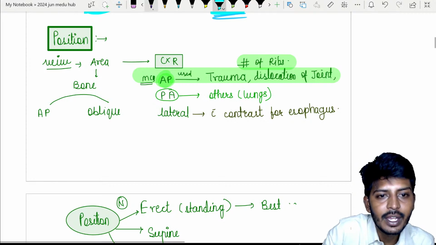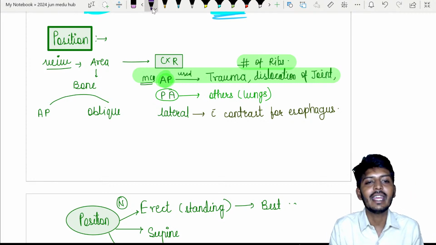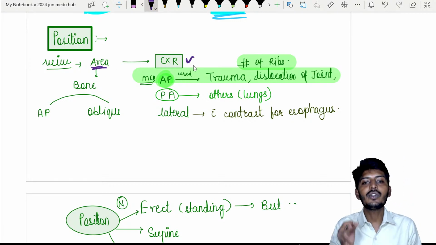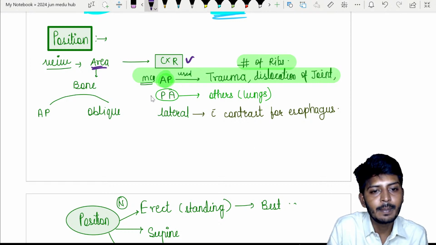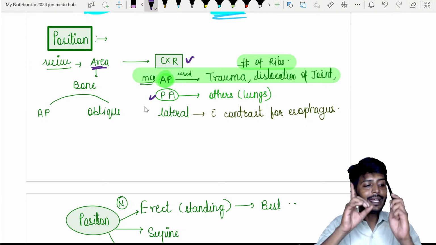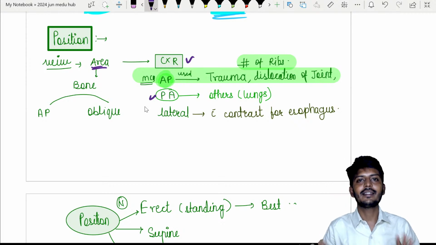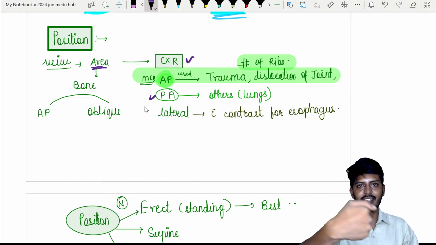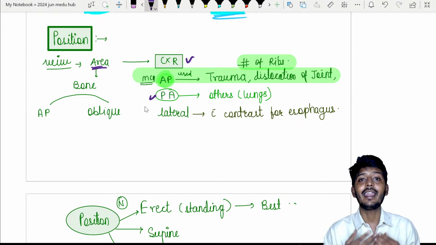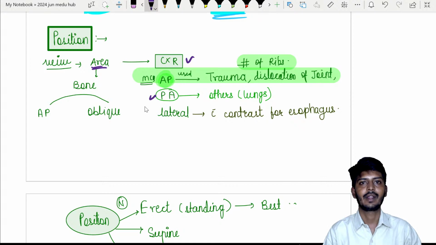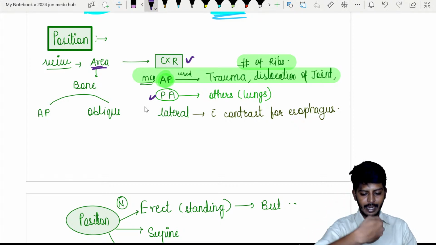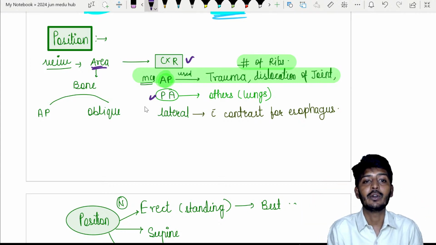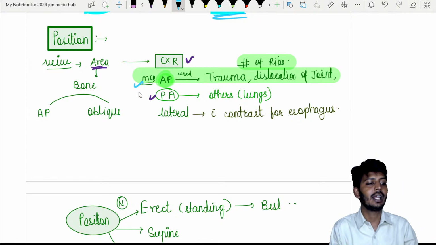What is this view? It is whichever area you need to do the X-ray of. Let's imagine a chest X-ray. CXR means chest X-ray. Most of the time, the view used is PA view. What do I mean by PA view? Please listen very carefully. Consider I'm standing like this. If X-rays are going from front to back, I will call it AP view. X-rays are coming straight, falling and going back. If X-rays go from anterior to posterior, we call it an AP view.